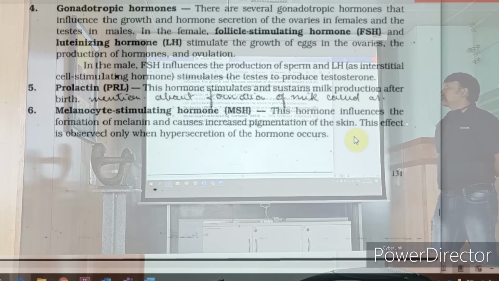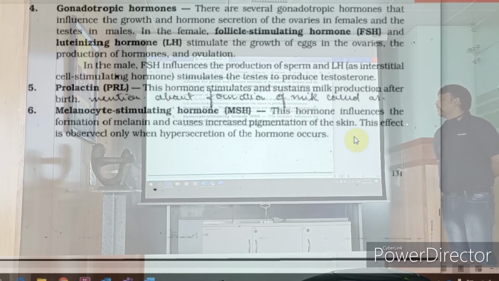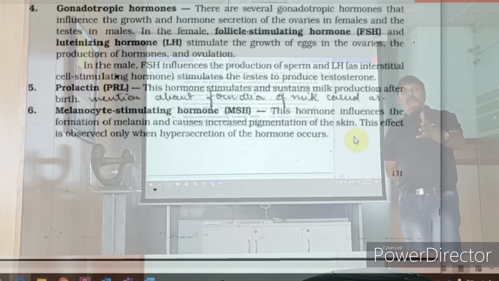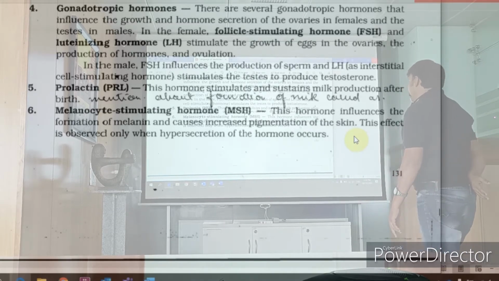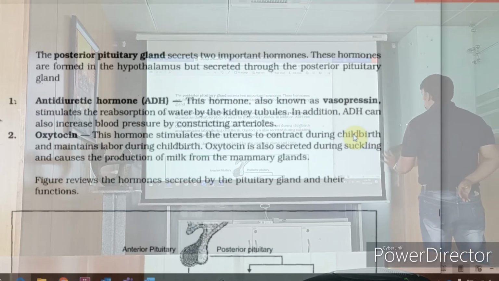MSH, melanocyte stimulating hormone. This hormone helps in the formation of melanin. I've told you, for skin pigmentation, and it causes increased pigmentation of the skin. This effect is observed only when hypersaturation of the hormone occurs. Alright? Deficiency of melanin means you are fair in color. Alright? So those are the 6 hormones.